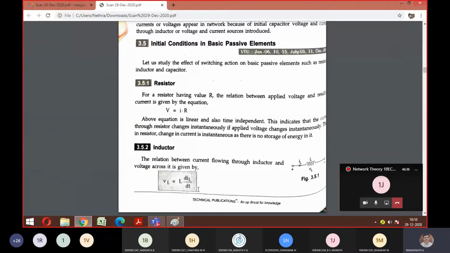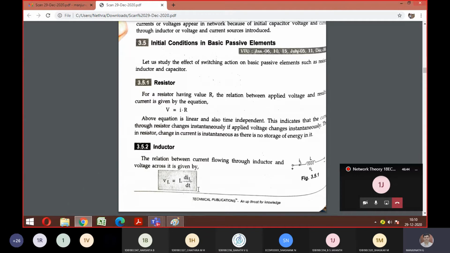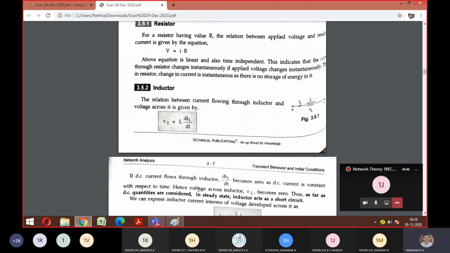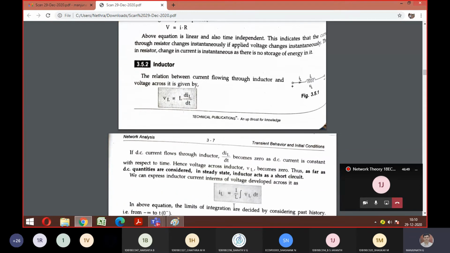You need to remember this formula whenever an inductor comes into the problem. Similarly, there is a formula to calculate the current: apply integration to VL, with the constant term 1 by L. Am I clear with this?